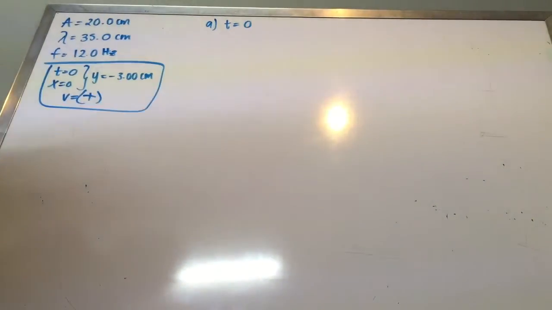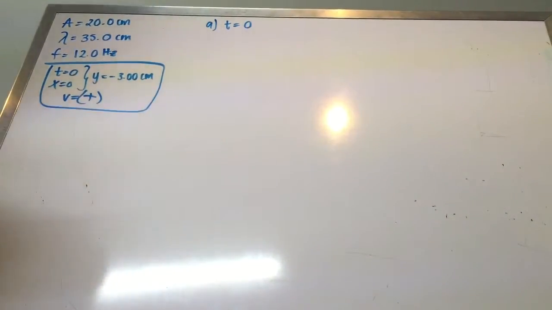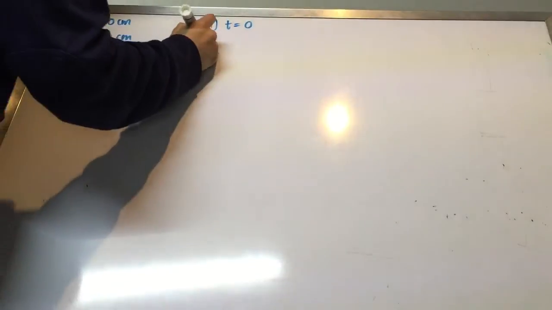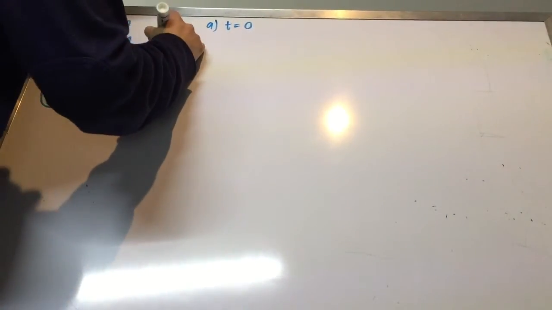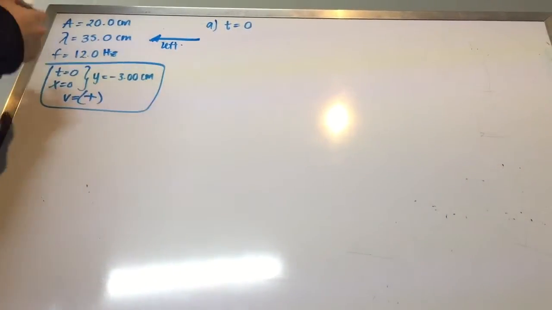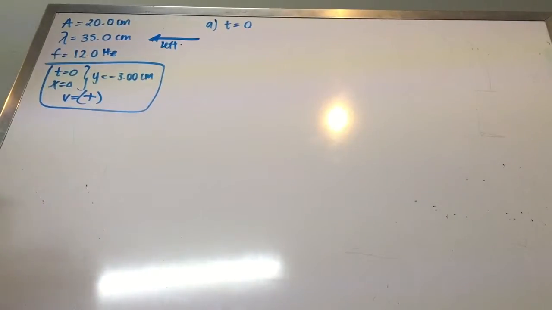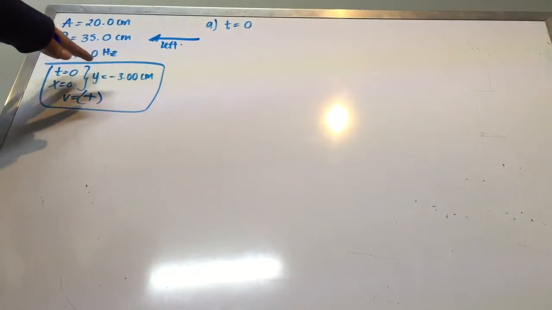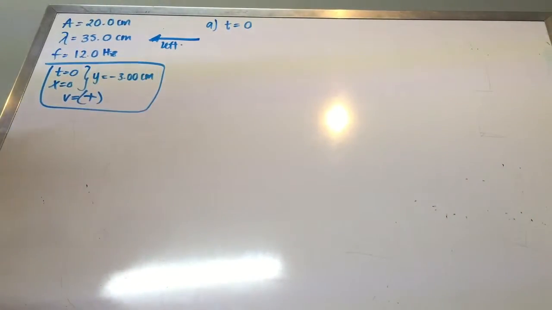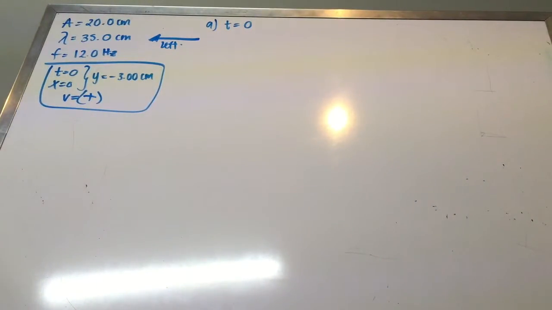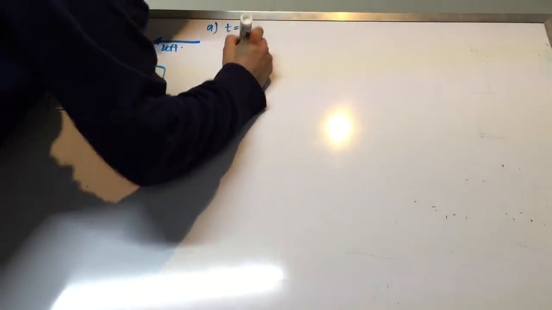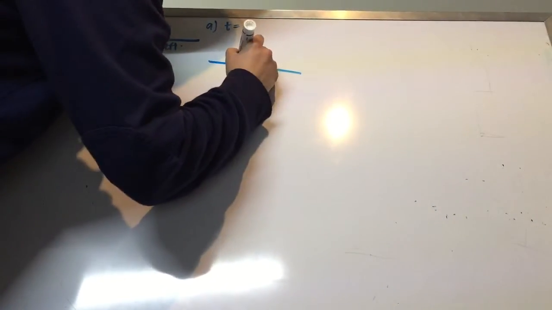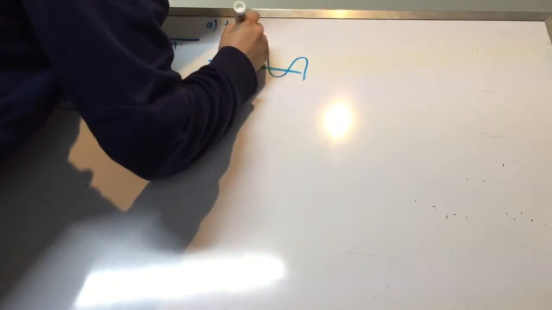For our first part, we know that we have a wave moving to the left, as the problem said, and this is for the time equal to 0. We also know that we have a sinusoidal wave, and it's important to remember that the sine diagram would be like this.